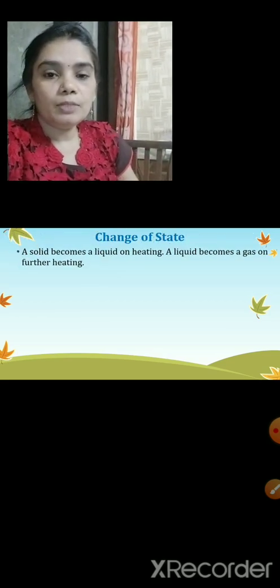And also we saw the reverse process. That is, a solid becomes a liquid on heating.